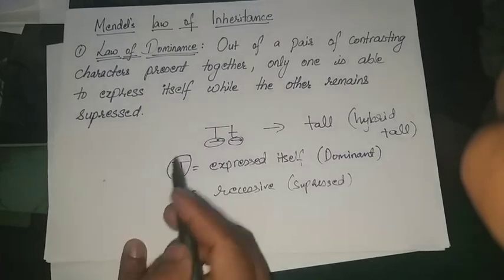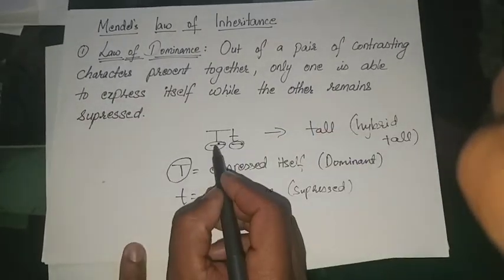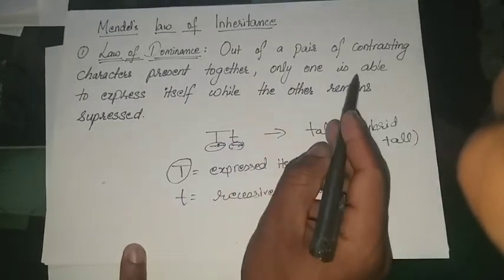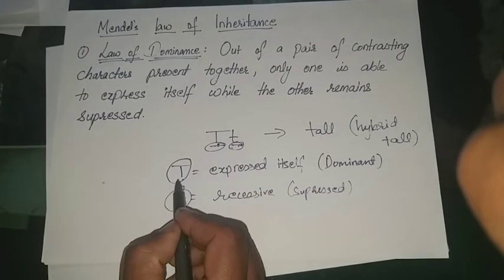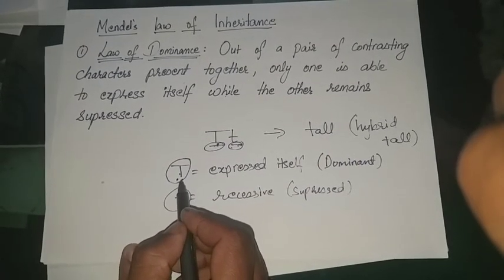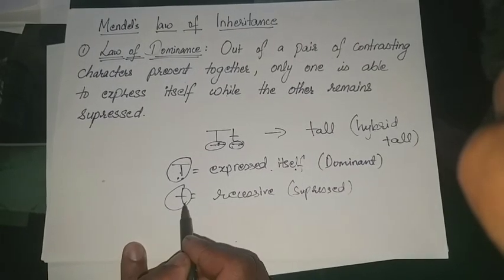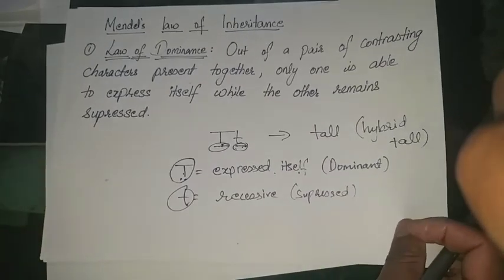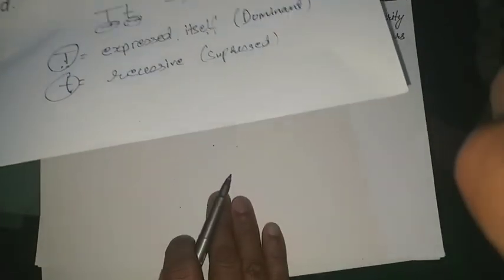That is the reason the law of dominance states that out of a pair of contrasting characters present together, only one is able to express itself while the other remains suppressed. In such a case, the gene of tall was able to express itself, whereas the gene of dwarf became suppressed. So that was the statement of the first law of Mendel's law of inheritance, law of dominance.